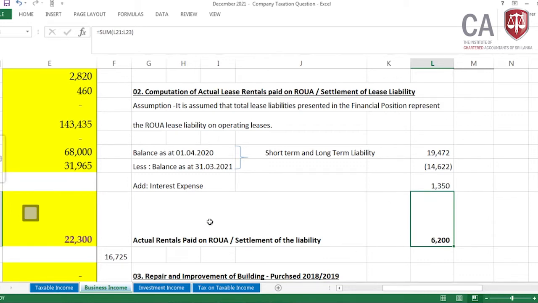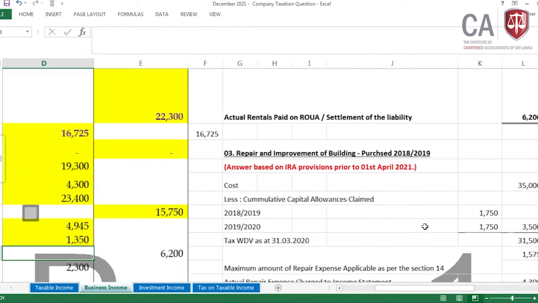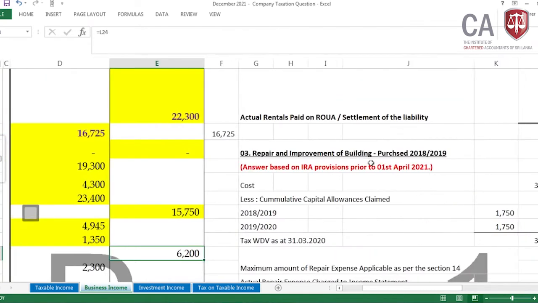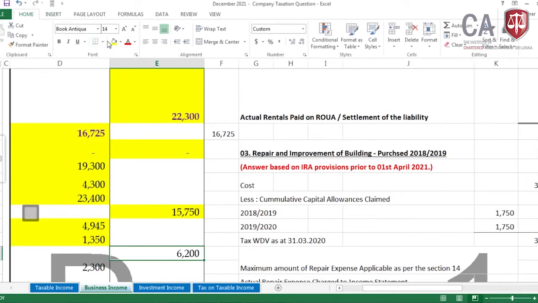Then the actual rentals paid on ROUA, or the settlement of the liability on lease rentals paid, is 6,200, and it is an allowable deduction. It is an allowable deduction. In working 2 I have taken this. Okay, done. Then I think it's clear.